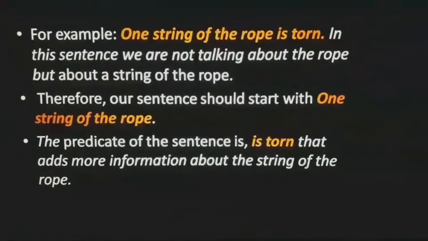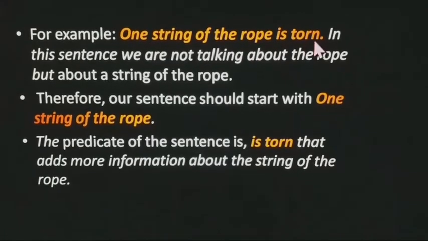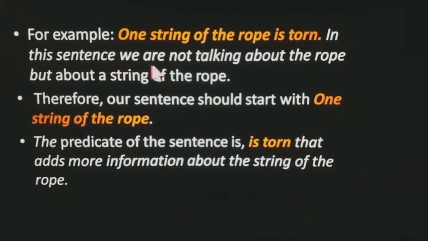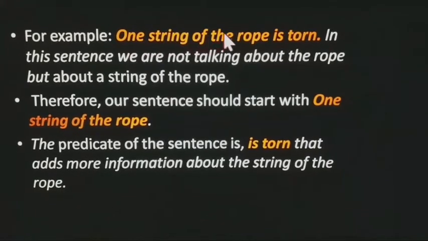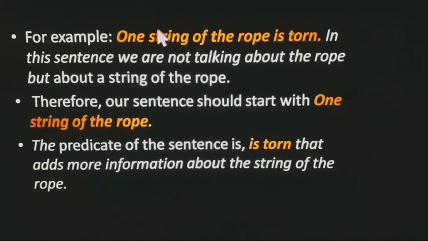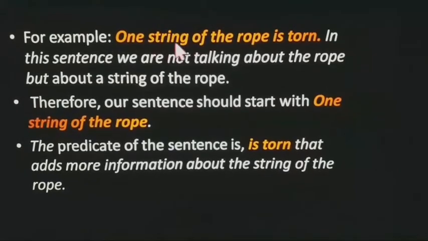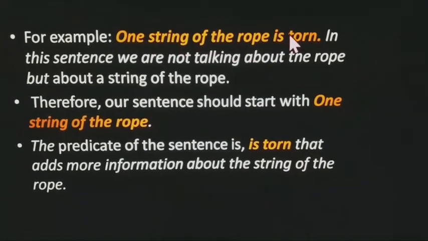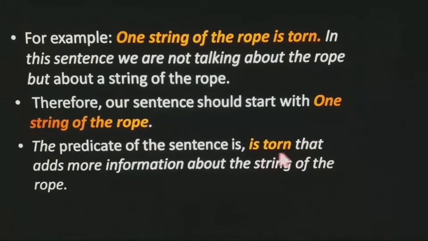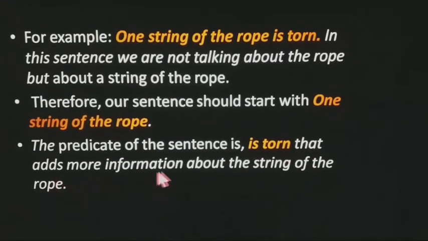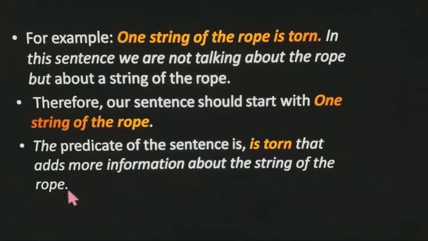Okay, see here in the example, one string of the rope is torn. In this sentence, we are not talking about the rope but about a string of the rope. So, one string of the rope means we are particularly talking about this one string of the rope is torn. Okay, so string is our subject. Okay, and the predicate will be is torn. Okay, that adds more information about the string of the rope.